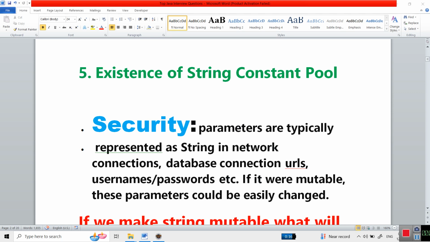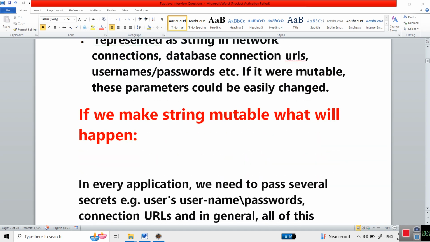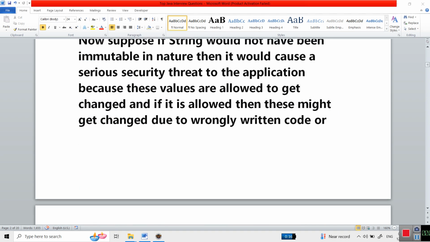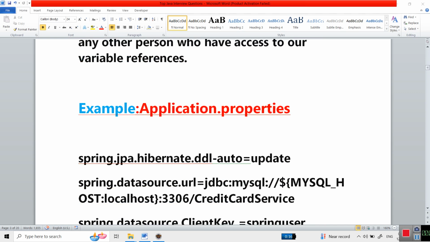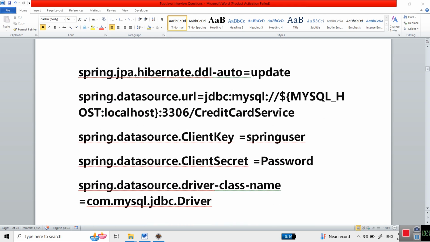First, parameters are typically represented as strings in network URLs, connections, database URLs, and username and password. If they are not immutable, then these parameters could be easily changed. What does it mean? If you see here, in application.properties in Spring Boot, or JDBC properties, we have the URLs, like spring.datasource URL, and we have the client key, client secret, and driver name, sorry, database name. So these are confidential information.